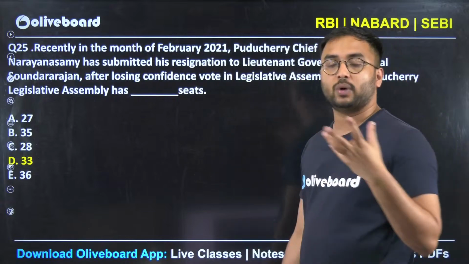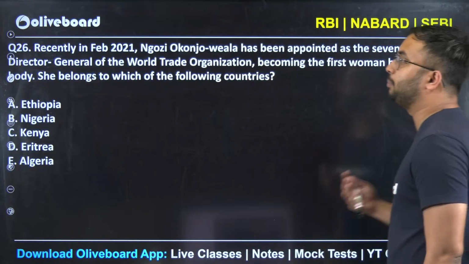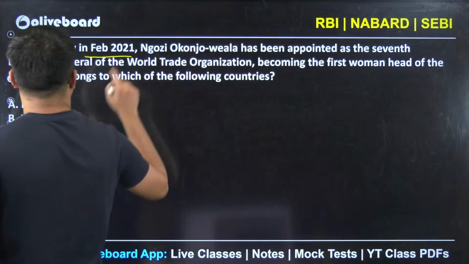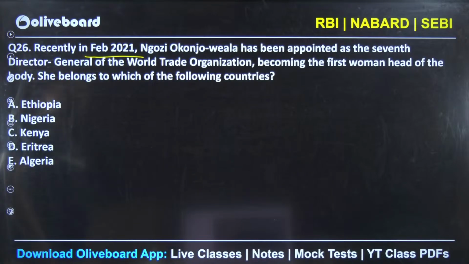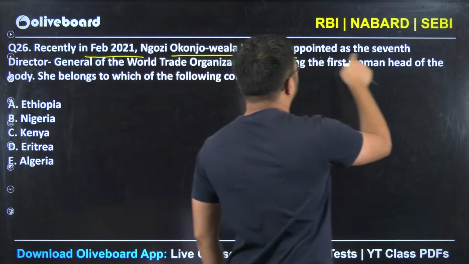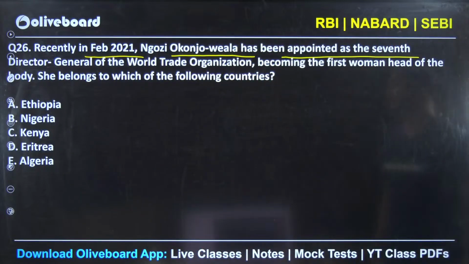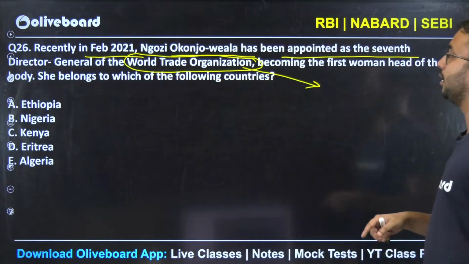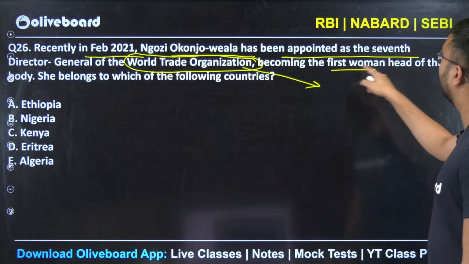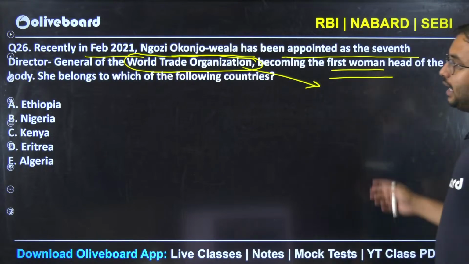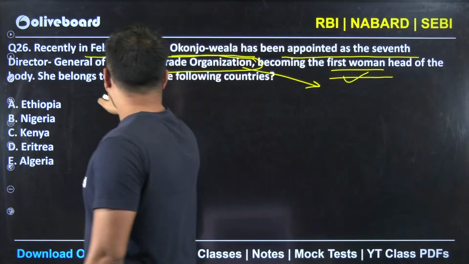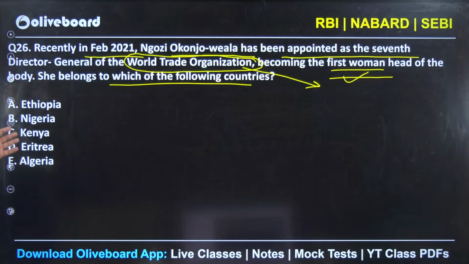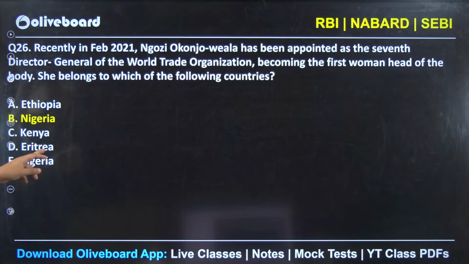If these are the questions which were in the past year paper, then again they can be repeated in the next anticipated year. In February 2021, Ngozi Okonjo-Iweala has been appointed the 7th Director General of WTO. Important organization, again, important international organization. She is the first woman, again the keyword is there, the first, who is the head of the body, and she belongs to which of the following countries? So Ethiopia, Nigeria, Kenya, Eritrea and Algeria. I don't know about it, but most probably it could be either Kenya or Nigeria. So yes, I am correct.